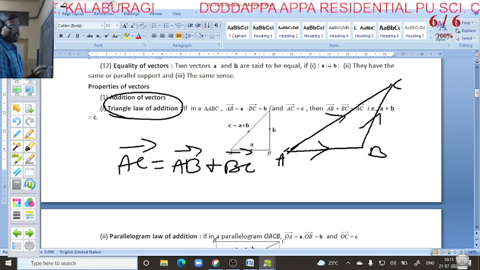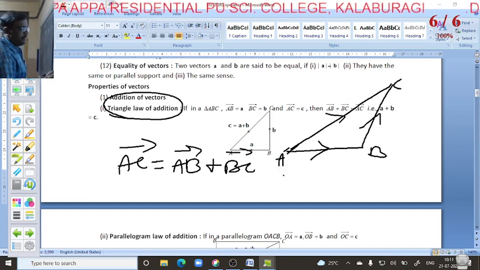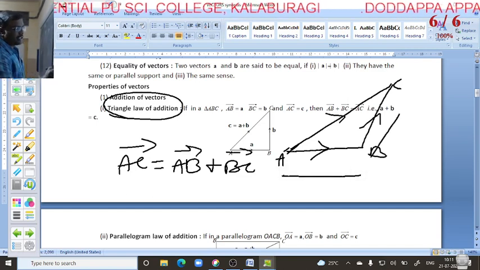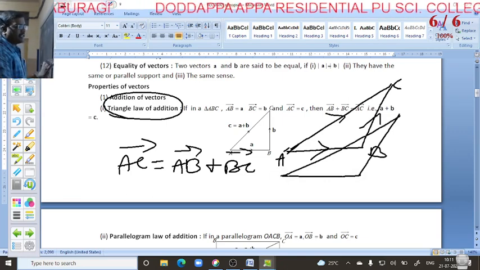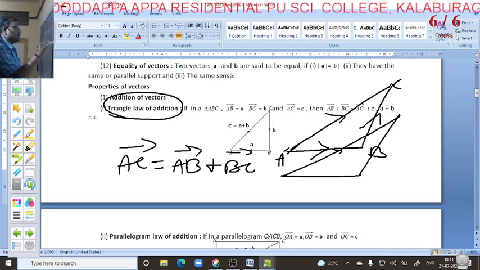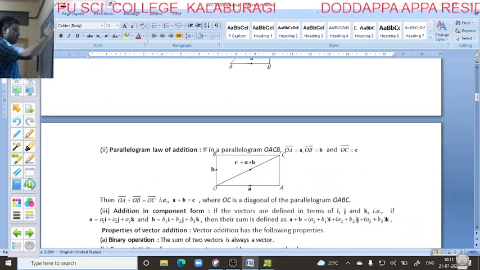First one in direction, you have to observe the direction, it is very important here. AB is one direction and BC is another direction. If we add these two, we get AC as another direction. So this is called the triangular law of addition.